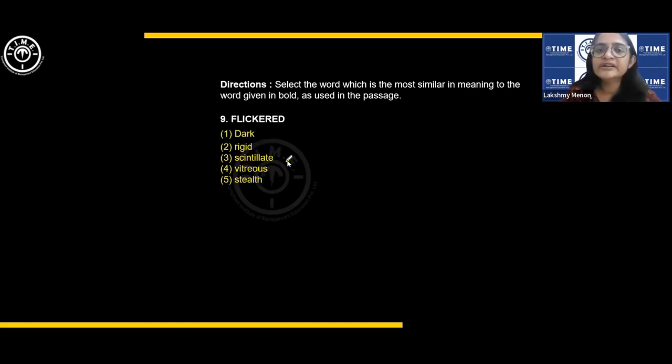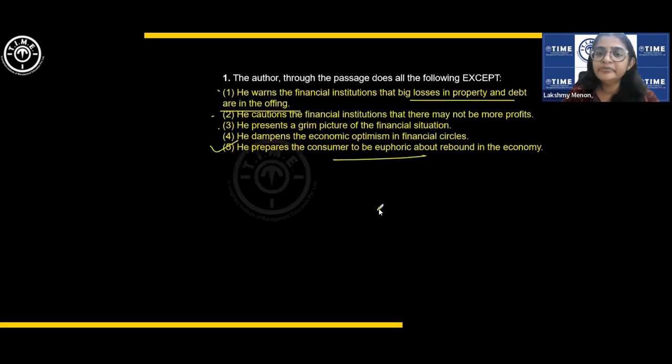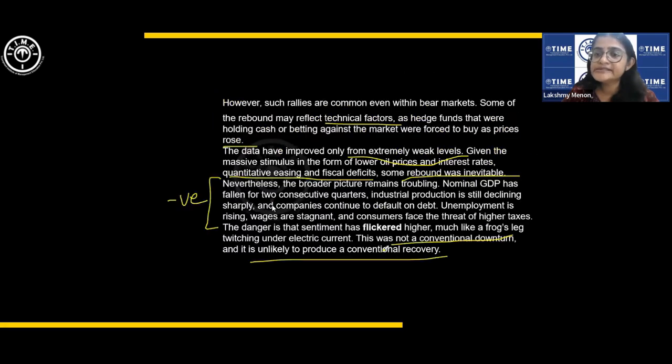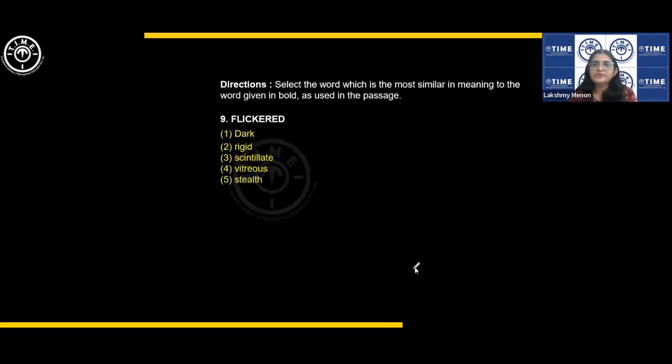Okay, flickered. Flickered in the passage means what? Where is that? Flared up, right? The sentiment has flickered higher. There it means to flare up. Okay. So, dark, no, it's a positive thing there.